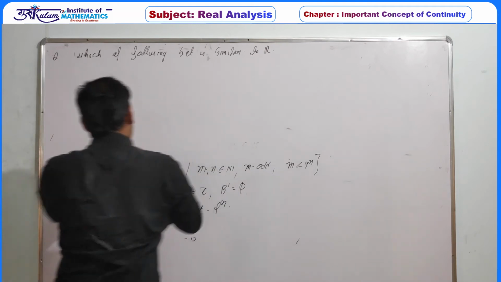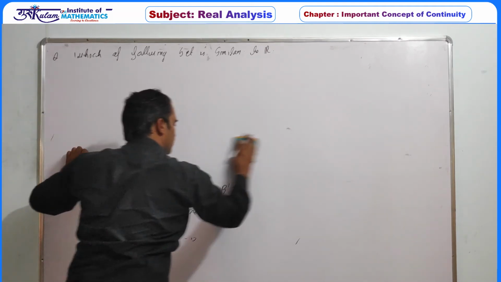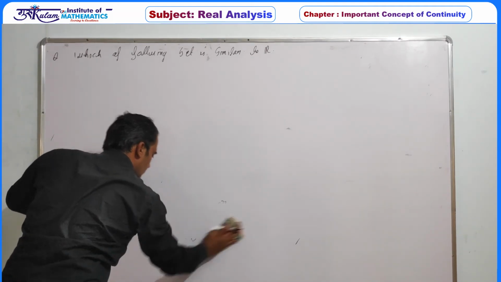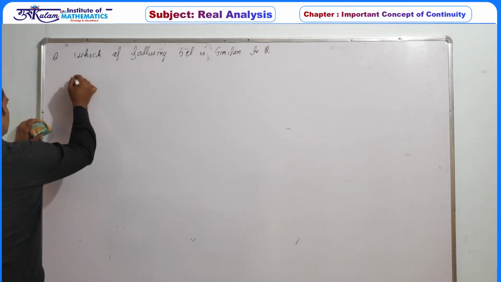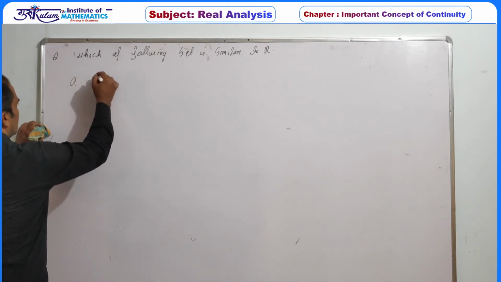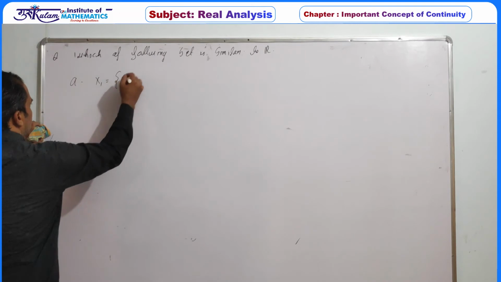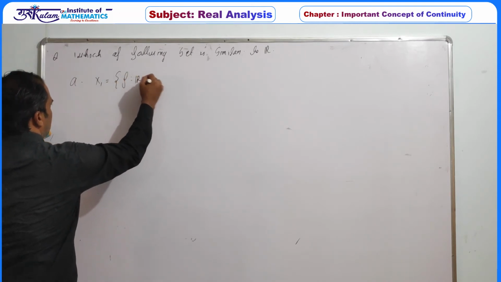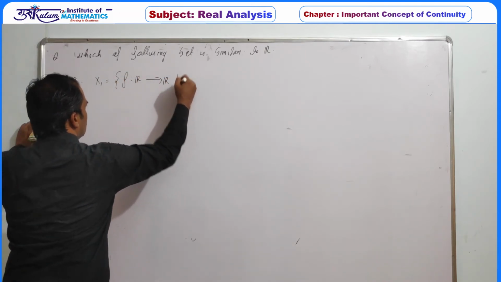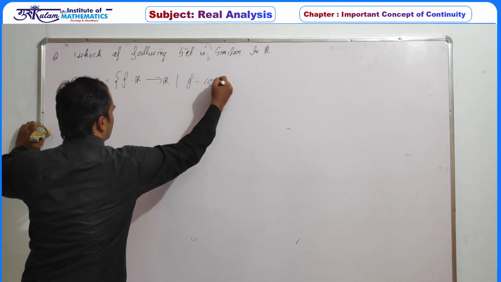Similar, that is, there is a bijection between R and the given set. The first option is X1, the set of all functions from the real line to the real line such that f is a constant function.